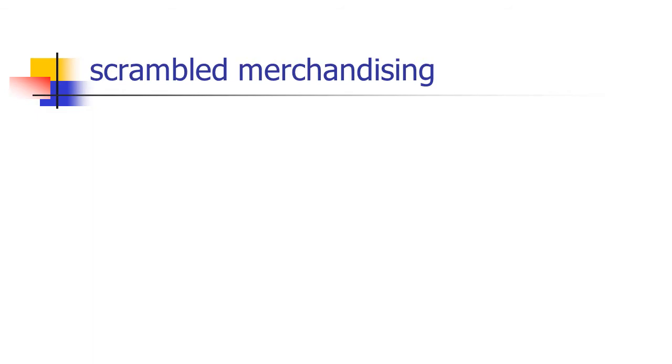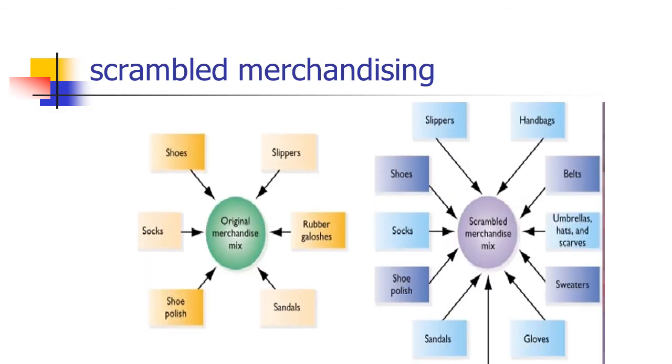Scrambled merchandising, as I told you, is a wide variety of merchandise. For example, if you look at the original merchandise mix here, we have slippers, sandals, shoe polish, socks, shoes. But in case of scrambled merchandising, there are a lot of other varieties like belts, umbrellas, hats, scarves. So many other things come into place.